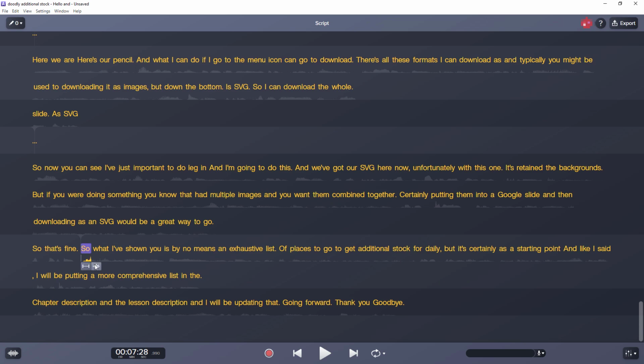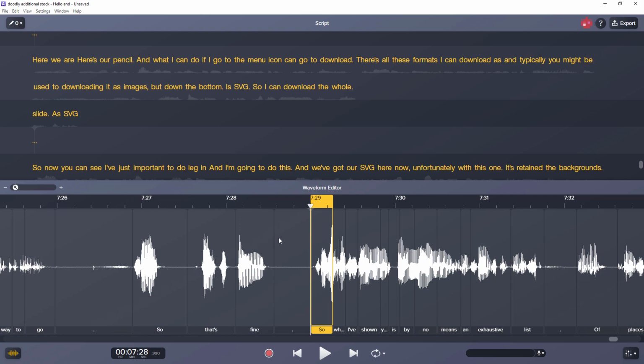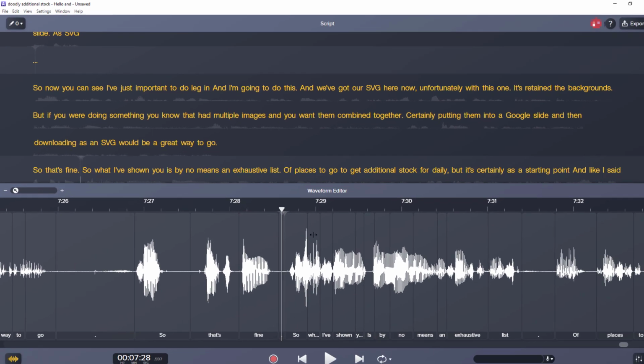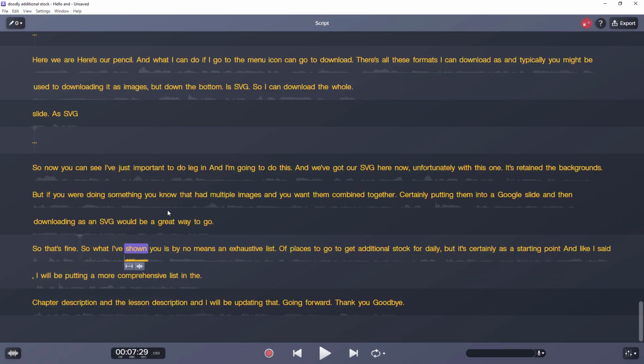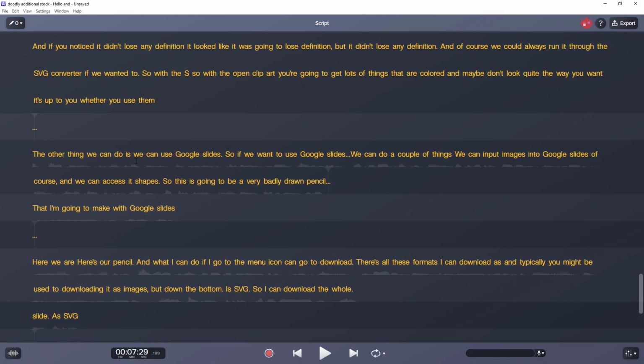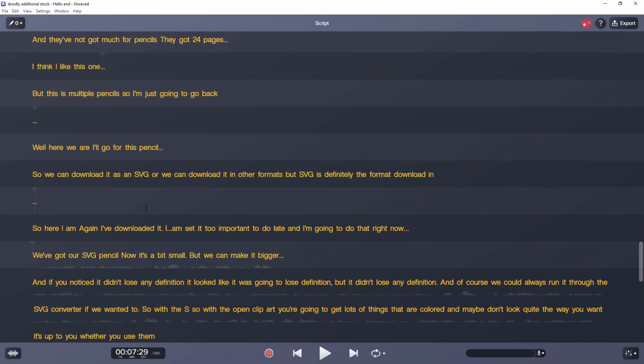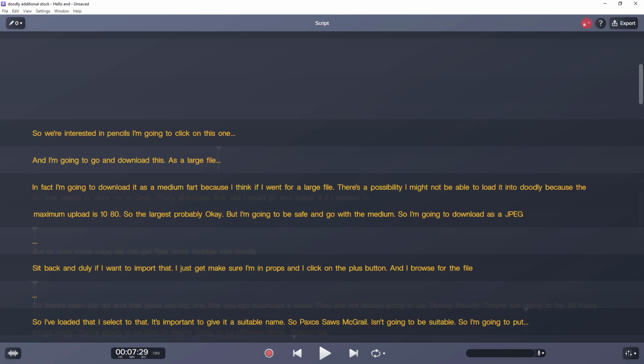If I'm not sure if it's going to be the right thing, I can click on this waveform. I can think, oh, I want to get rid of this. And I want to get rid of that waveform. So I could go through and edit all the text and edit that way. And by editing the text, it will edit the video. So that's one use of this.